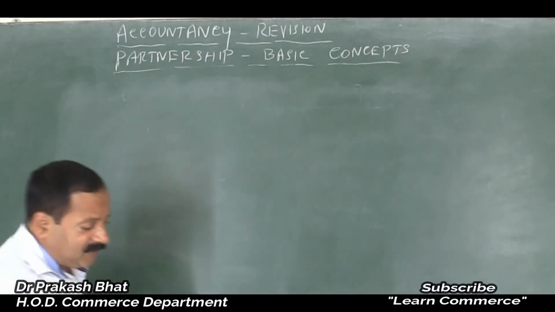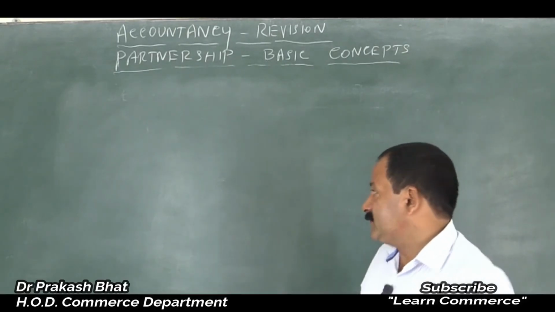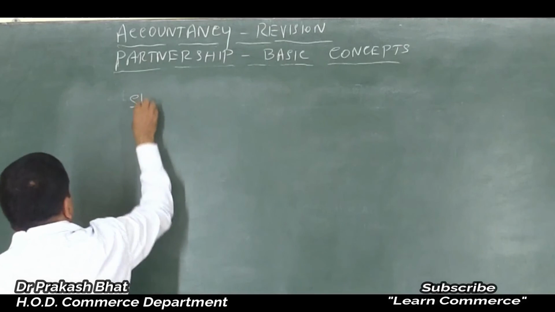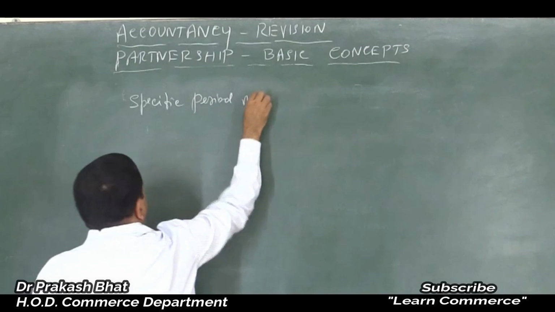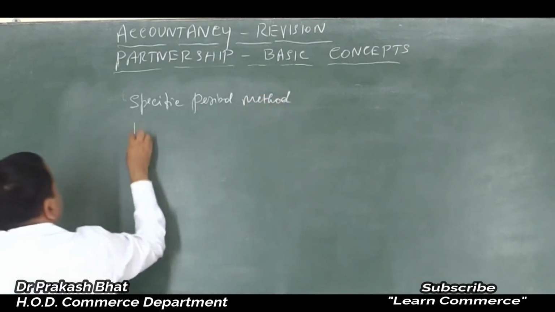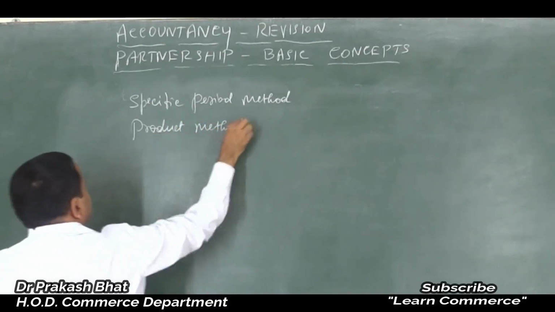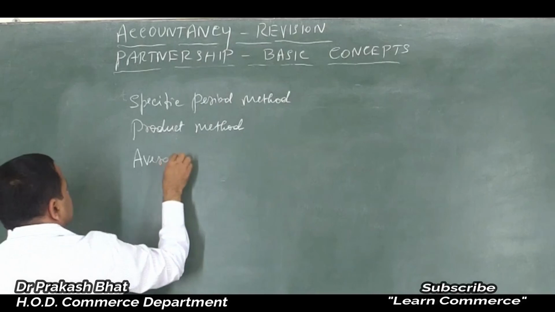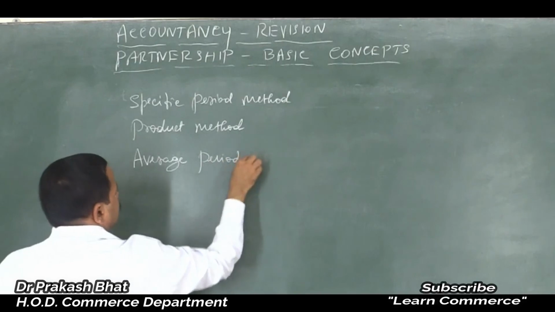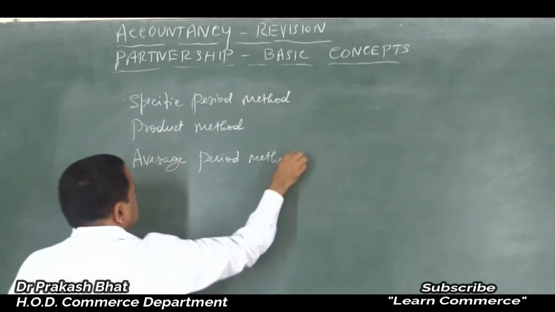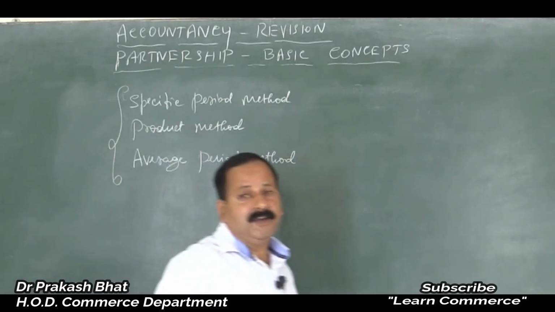So here we have to calculate interest on drawings made by the partner. There are three methods: the specific period method, the product method, and the average period method or shortcut method. So these are the three methods of calculation of interest on drawings of the partners.